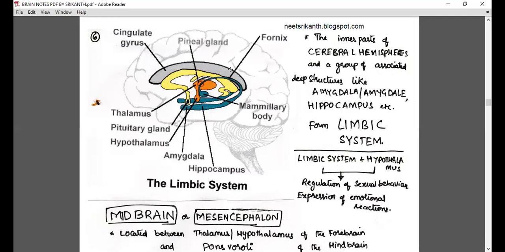That means you came to understand all TV serials are based on the limbic system only. Those emotional reactions, you can see the zoom reactions of all serial actors. That is because of the limbic system only. Okay, then let's continue with the midbrain.